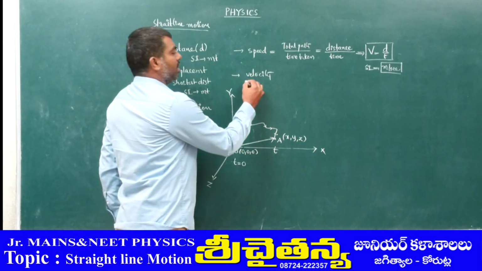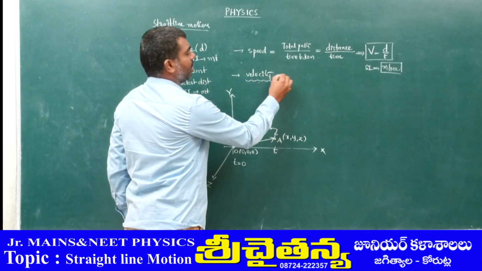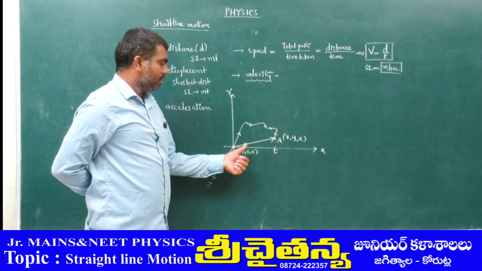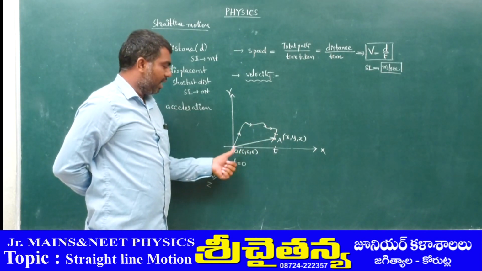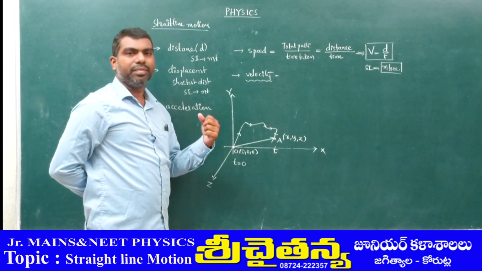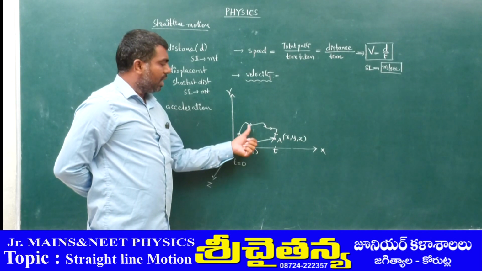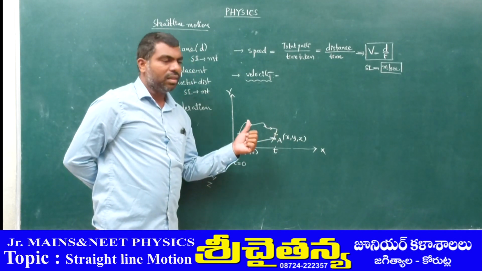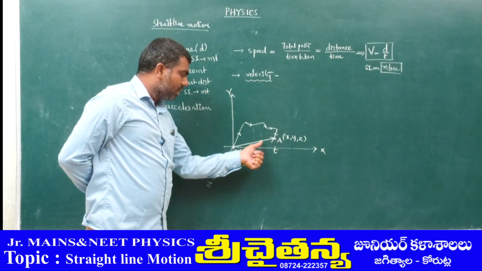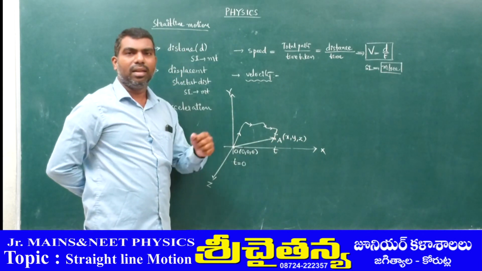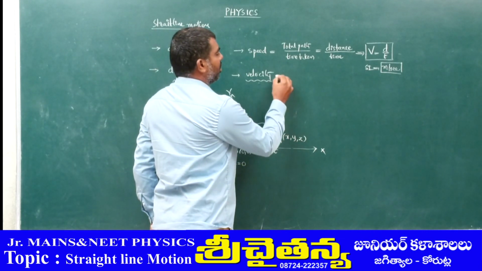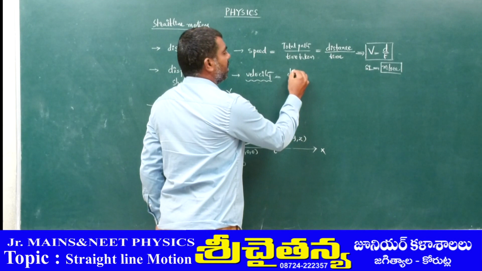Now let us discuss velocity. See, we have two different lines. One line is the path and one line is the shortest distance, nothing but displacement. So what is the time taken for the entire path? That is the speed. And what is the time taken for the shortest path? That is velocity. So velocity is nothing but the displacement covered.